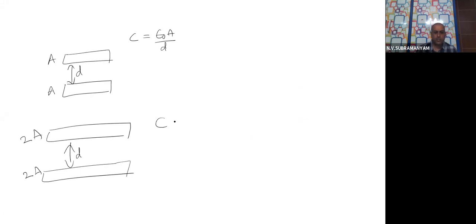if you are having double the area plate, double the area, then what will you write with the same distance? Distance is D. Here also distance is D. That means if you double the area, what will happen?